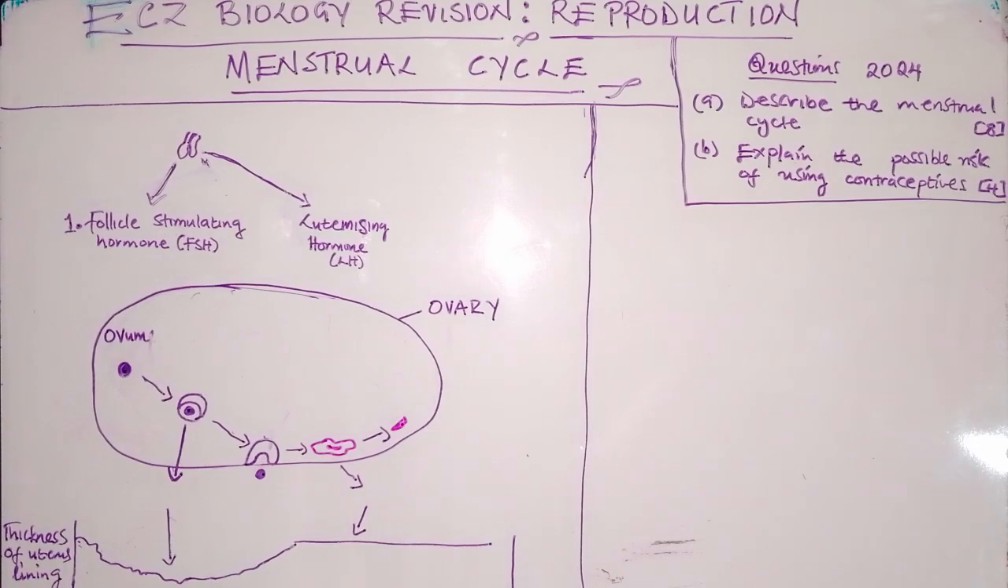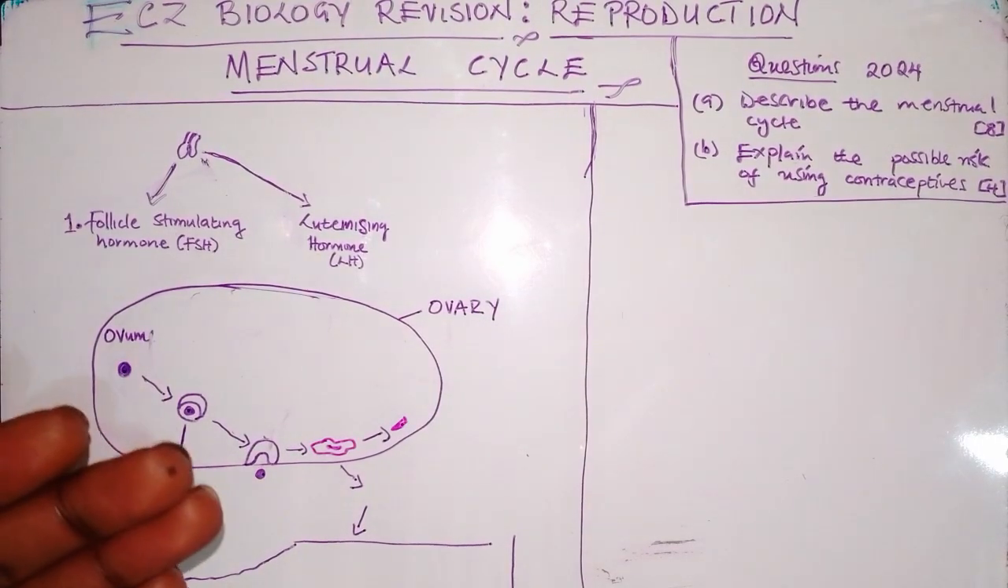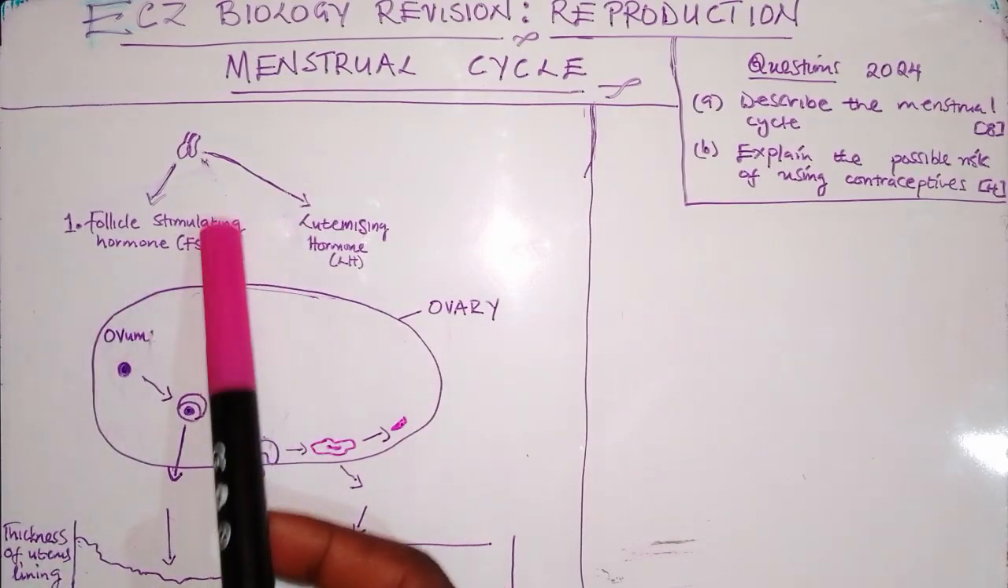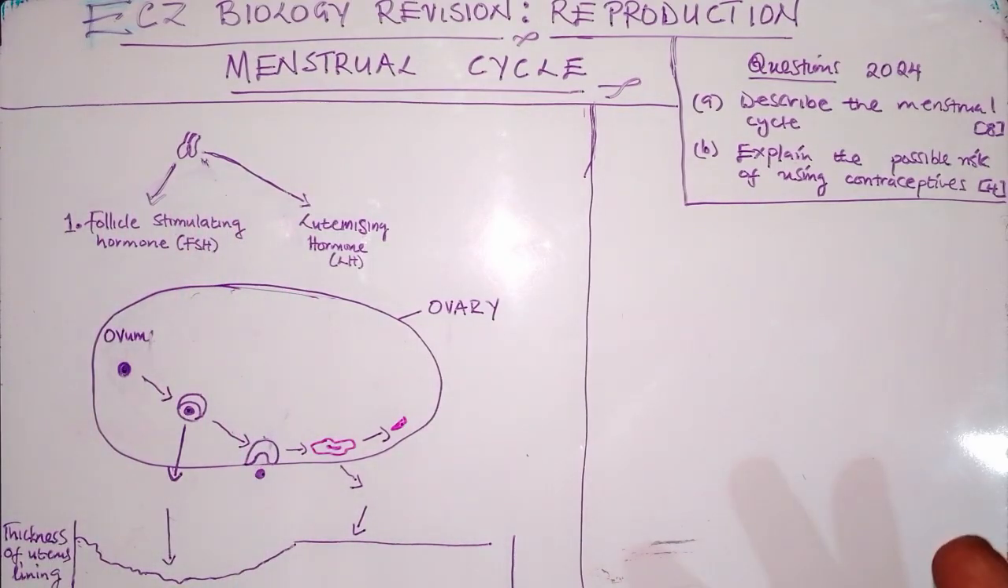This is just a subtopic of reproduction. Here you can see the diagram of how menstruation occurs. Most students try to memorize the names of the hormones without understanding the process behind it. So in today's video, I'll help you understand the process behind it, not just memorize the words and the hormones like the follicle stimulating hormone and the others.